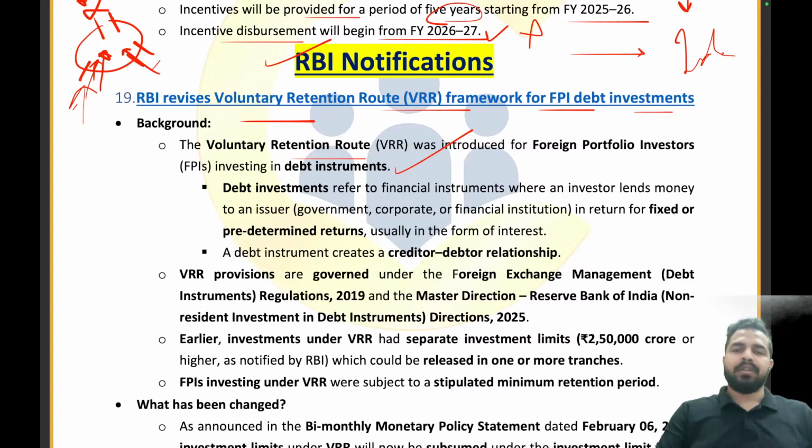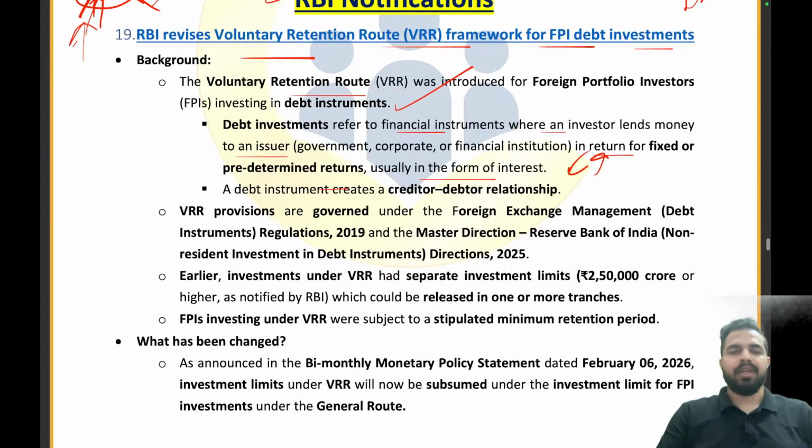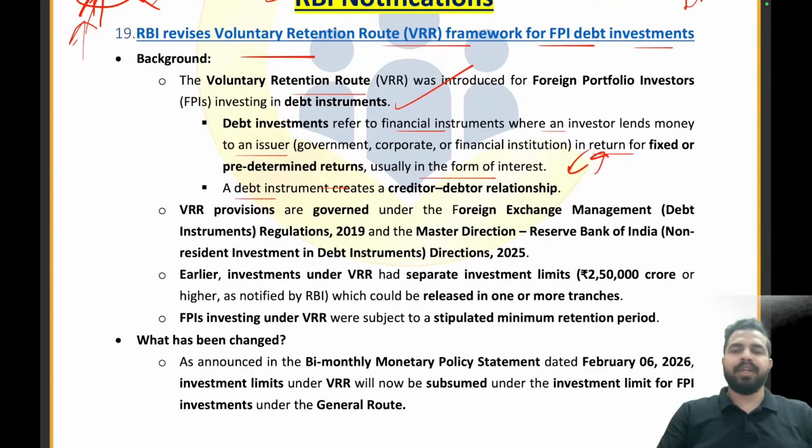These are the financial instruments where an investor lends money to an issuer in return for fixed or pre-determined returns, usually in the form of interest. तो वो इन्वेस्ट करेगा और रिटर्न लेगा. That's all, the whole ownership and the whole relationship is there between them. So these debt investments will include the government, corporate, or the financial institutions securities as well, right? Now moving ahead, a debt instrument creates a creditor-debtor relationship.